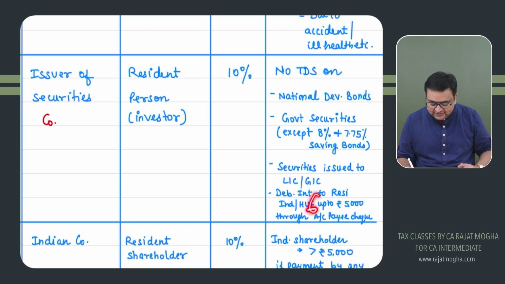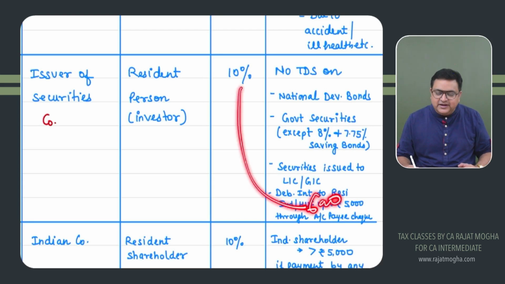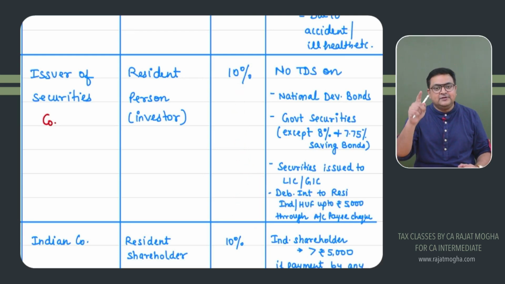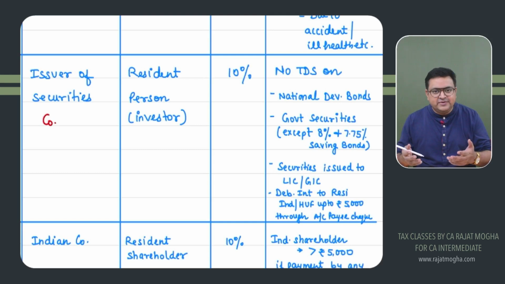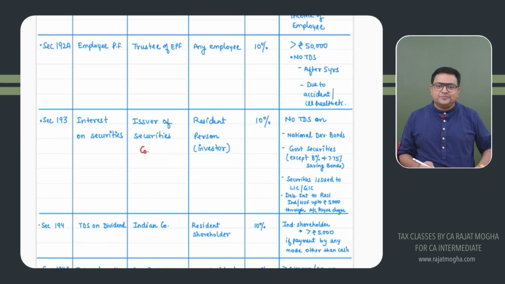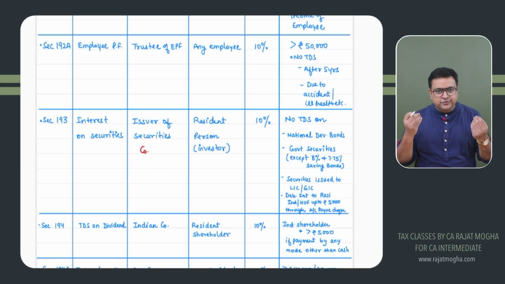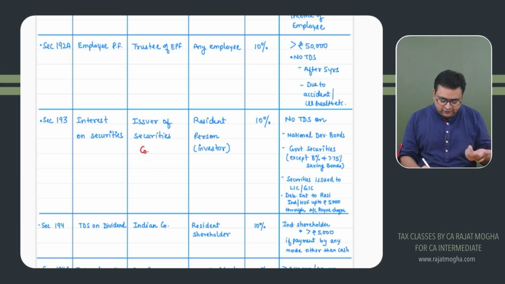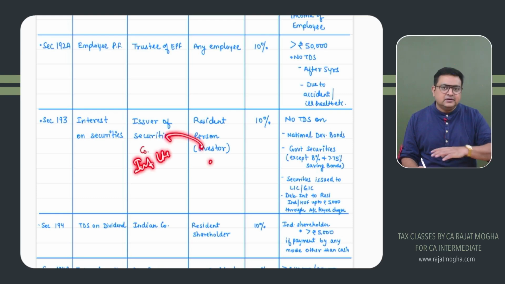Let's say you are receiving 6,000 rupees, then 10% TDS, that is 600 rupees, would be deducted by the issuer, the person who has issued the debentures. Generally, they are companies. An individual cannot issue debentures. A partnership firm cannot issue debentures. So generally, these are companies. They will be deducting TDS. So a classic example I've given you: let's say there is a company, Infosys Limited, and you have invested some amount in purchasing the debentures of Infosys.